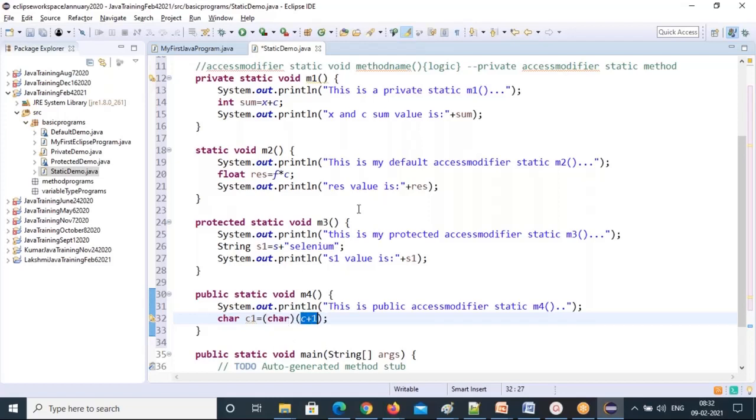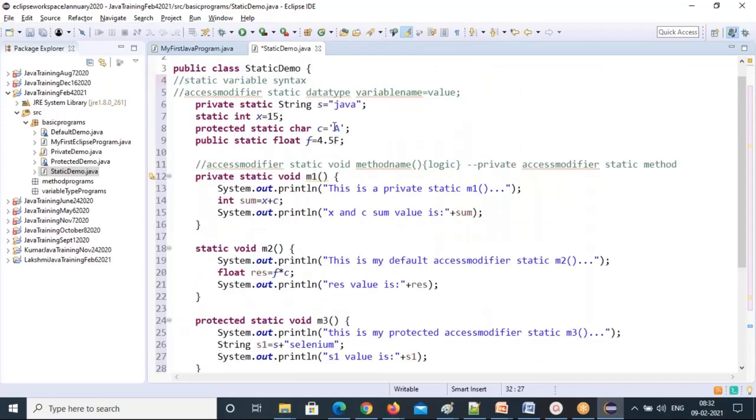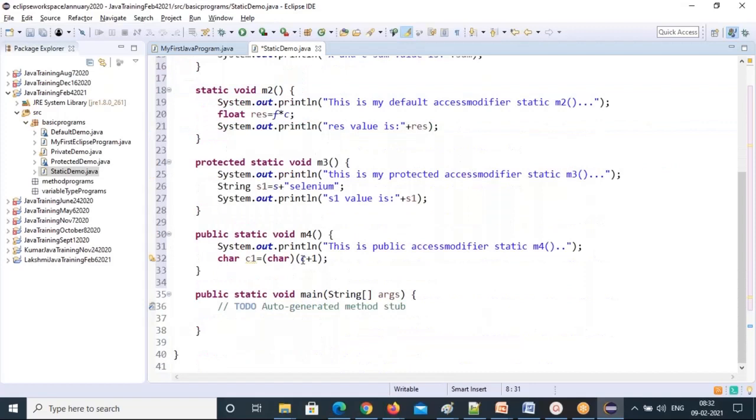So c plus 1: capital A has ASCII code 65. 65 plus 1, you will get 66 here. 66 is the integer number, but I want a character. I want the 66 related character. 66 is the ASCII code, and that ASCII code's character is capital B. So this typecast will give the 66 related character and store it in this c1.